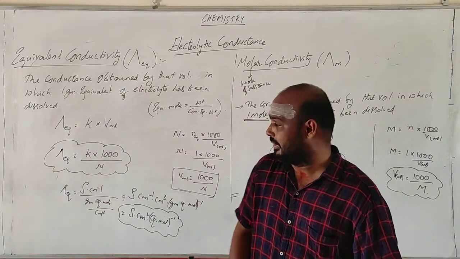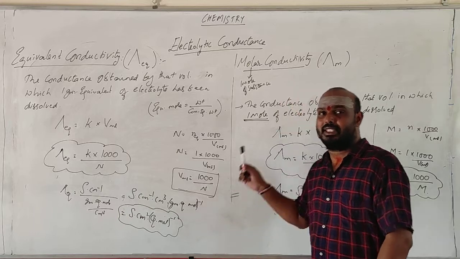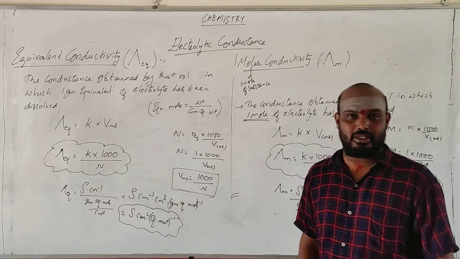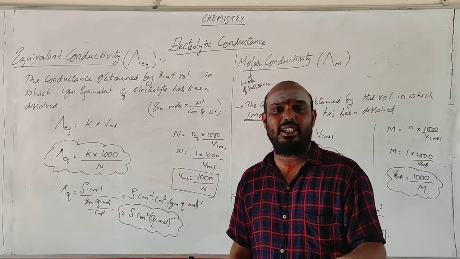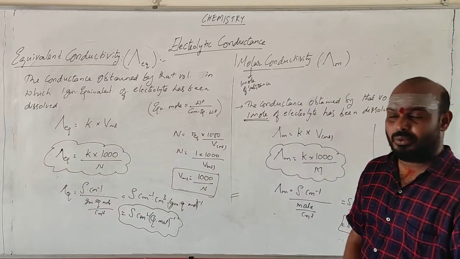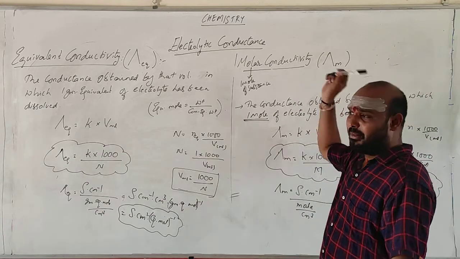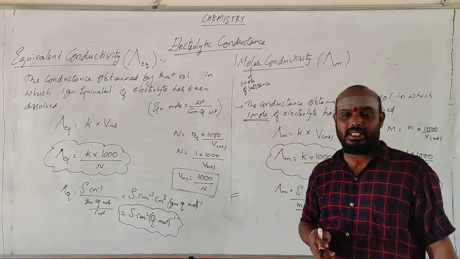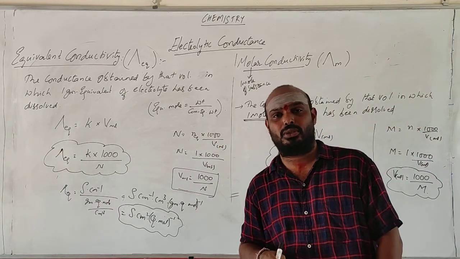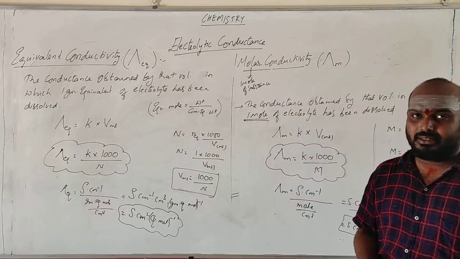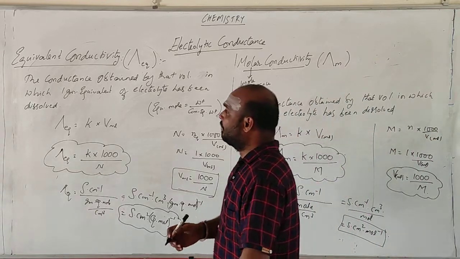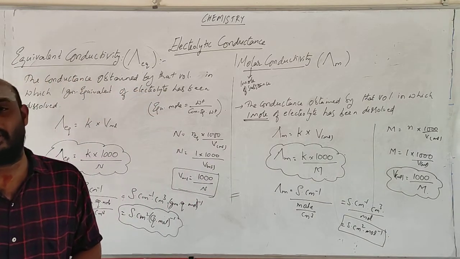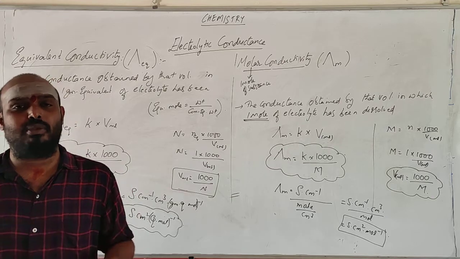So we have learned some terms with respect to equivalent conductivity. This is molar conductivity, and we will derive the relation between molar and equivalent conductivity because we know the relation between molarity and normality. Once again I am repeating what molar conductivity is. Molar conductivity is the conductance that a solution gets when 1 mole of the solute has been dissolved in the solvent. Here, equivalent conductivity is the conductance obtained when 1 gram equivalent mole of a substance has been dissolved in a given volume of the solution.